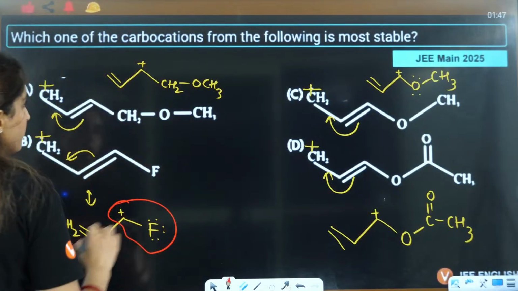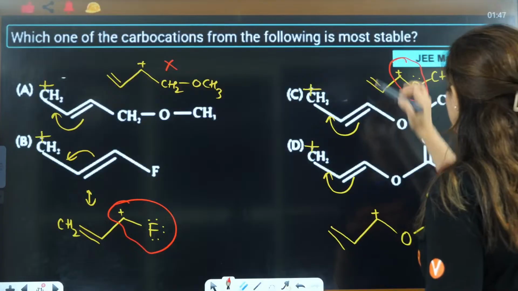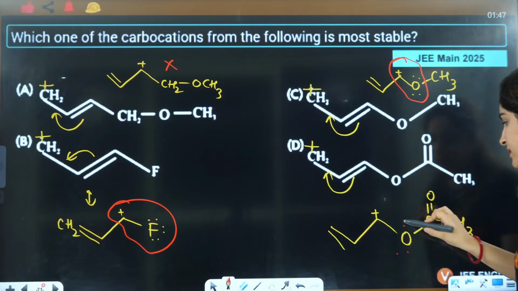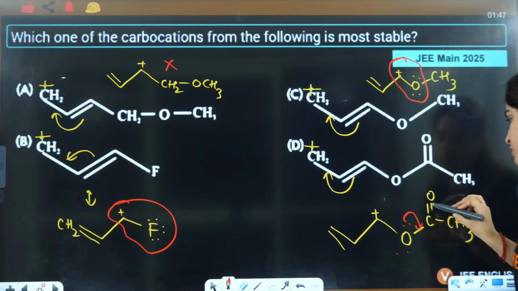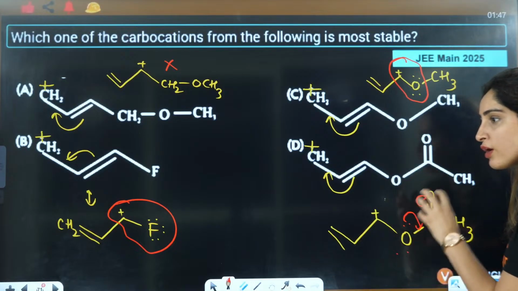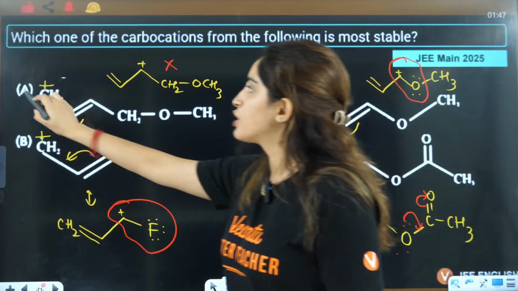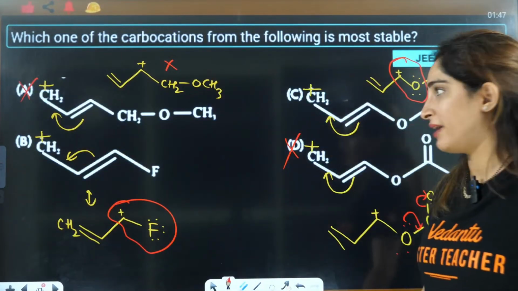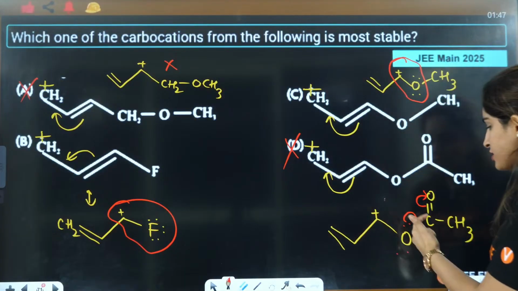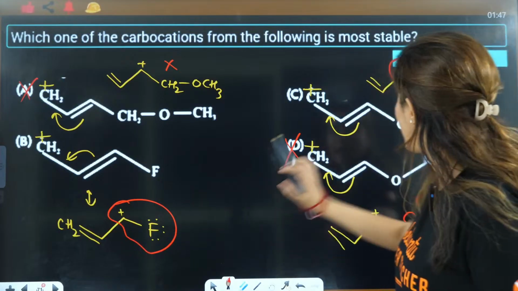This will show back bonding, this will not show any back bonding, this will show back bonding, and here this is positive, this is also a lone pair, but this lone pair is also in resonance here. So this lone pair is not fully available for back bonding, so that's why this is already eliminated, right? So back bonding is not strong. A is not showing back bonding, D is showing, but the lone pair is already in resonance with this double bond O. Now you have fluorine and oxygen.